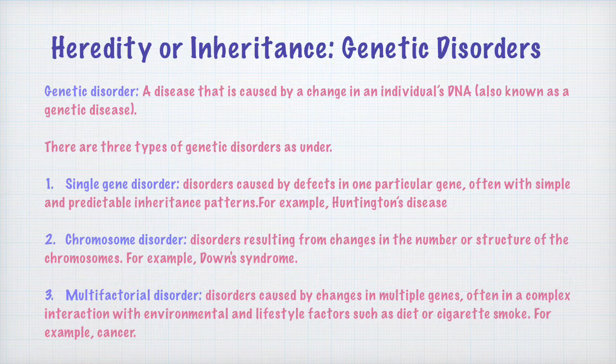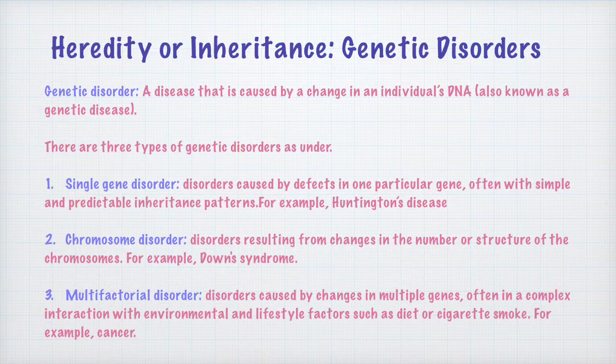Chromosome disorder is another kind of genetic disorder, which results from changes in the number or structure of chromosomes. Down syndrome is an example of chromosome disorder where the person suffering from Down syndrome has an extra copy of chromosome 21.